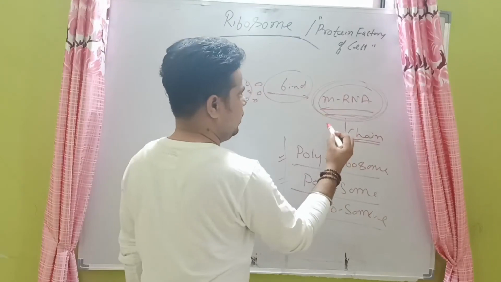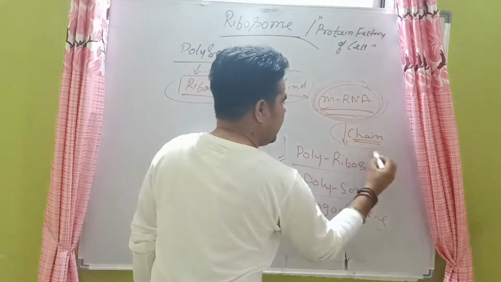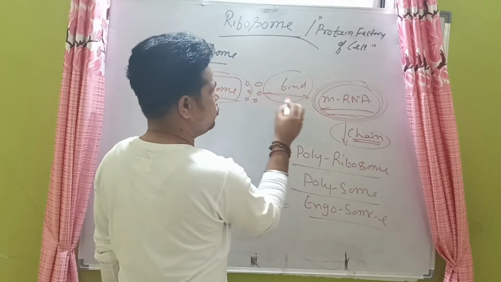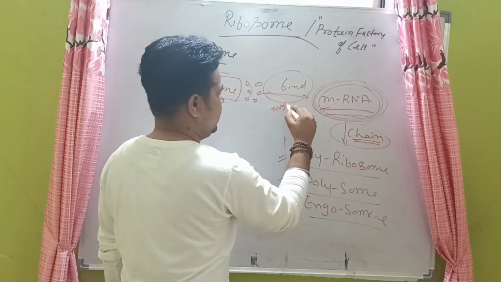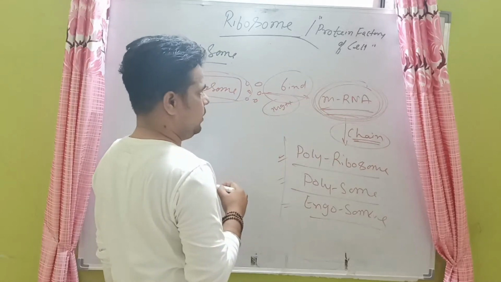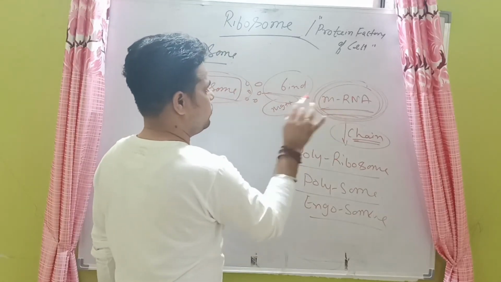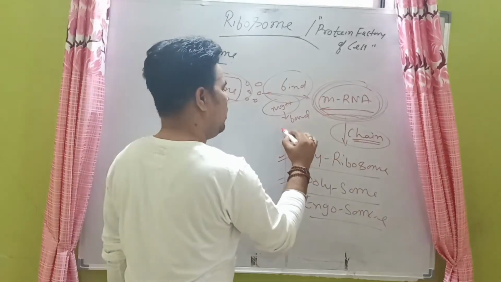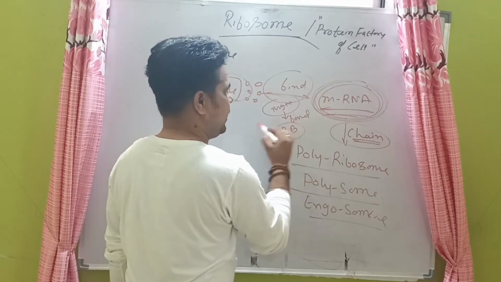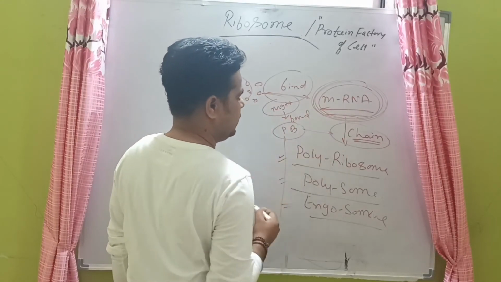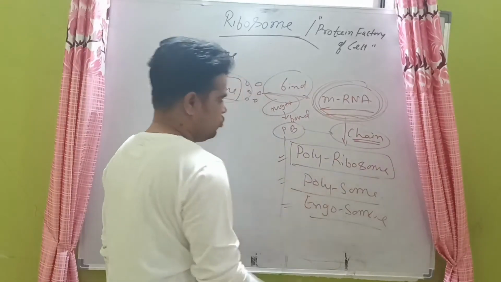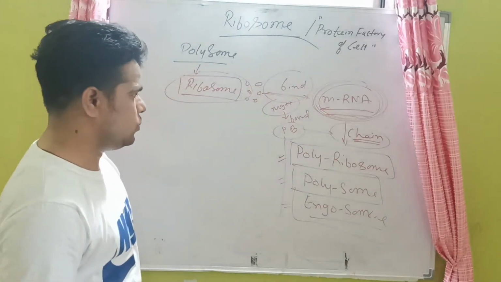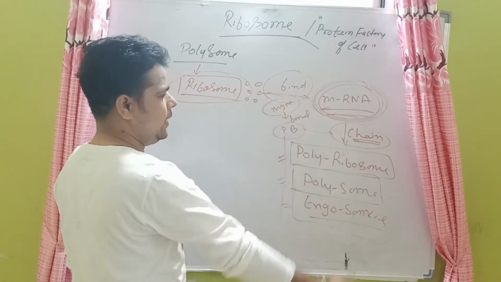mRNA chain of the RNA, it will form a chain. So what is required to bind the ribosome particles on RNA? Enzyme. Enzyme is very important to bind the ribosomes on mRNA and form the bond. It will form the bond that is called a peptide bond. The peptide bond forms the chain that is called polyribosomes. Polysomes are also called ergosomes.